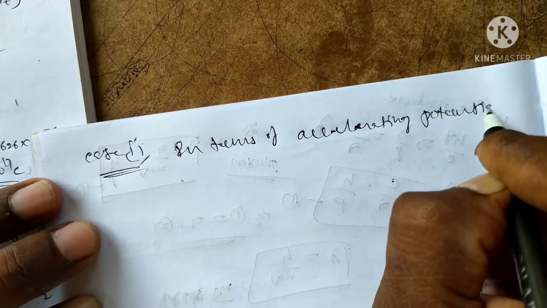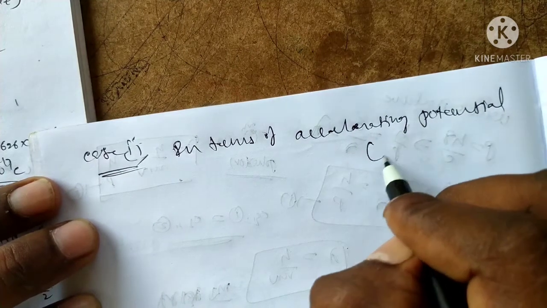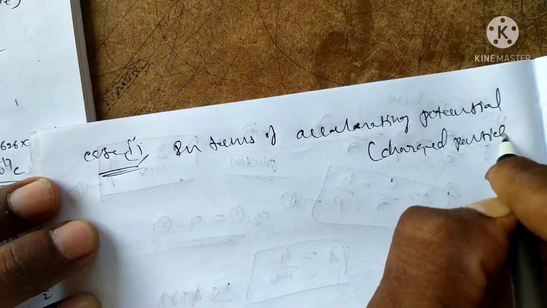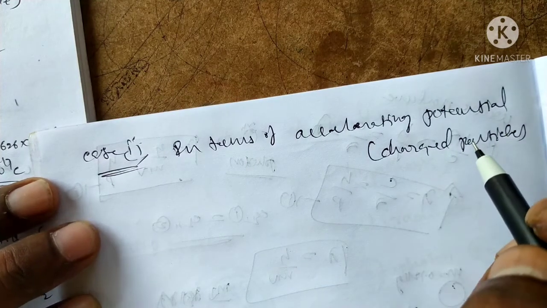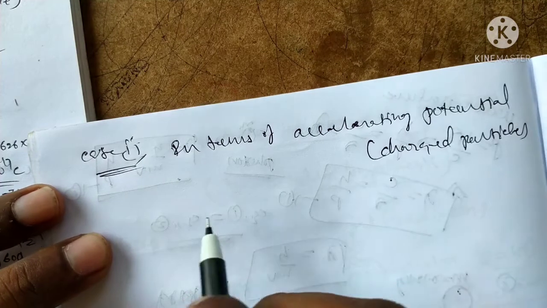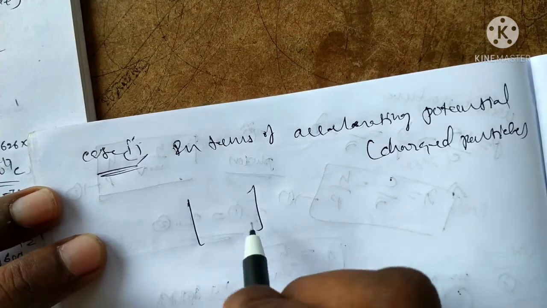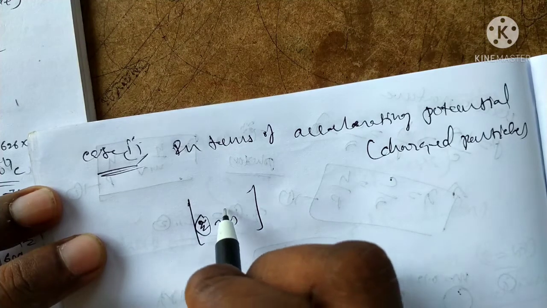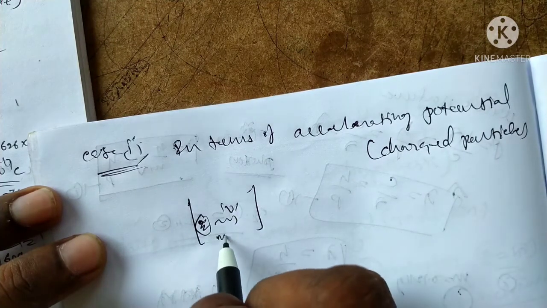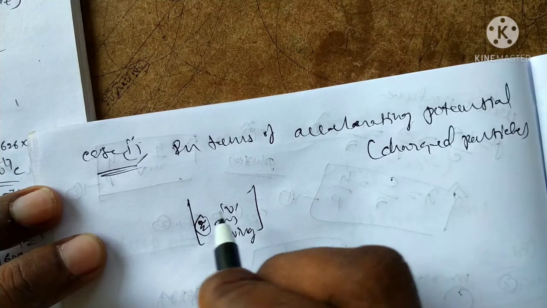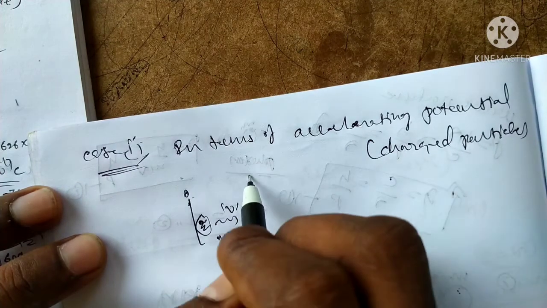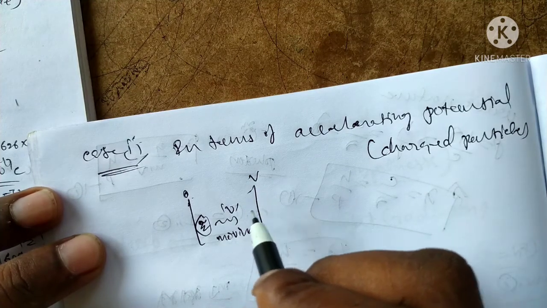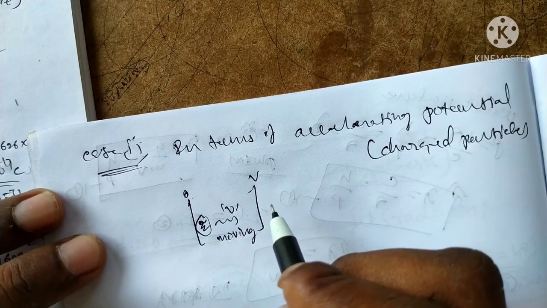It is only for charged particles. A charged particle with charge q is moving with velocity v. Initially it is at rest, and after acceleration we get the maximum velocity. That is, it is a moving charged particle.